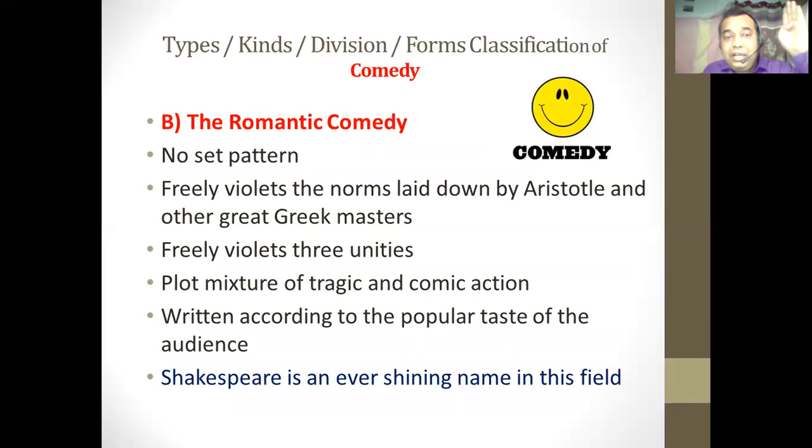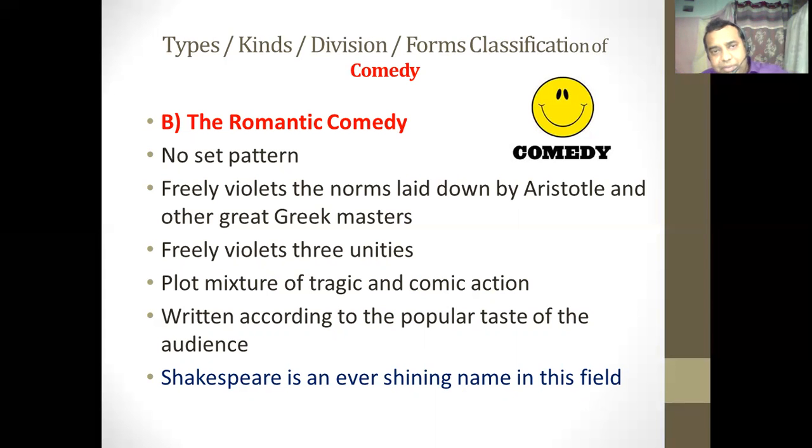So there is no set pattern in the romantic comedy. It freely violates the norms and rules laid down by Aristotle and other great Greek masters. At the same time, it freely violates the theory of three unities. It does not follow unity of place, it does not follow unity of action, it does not follow unity of time.